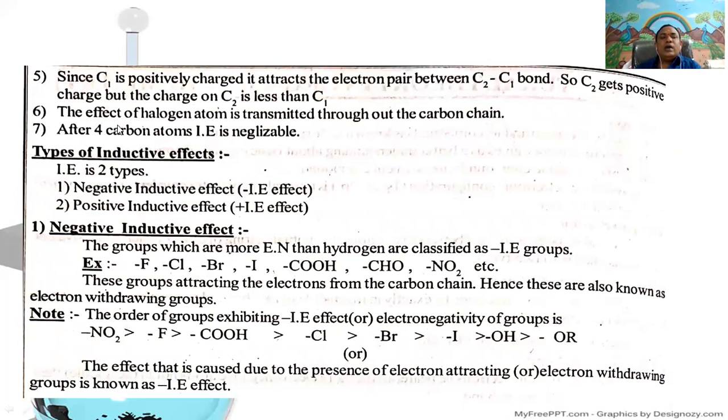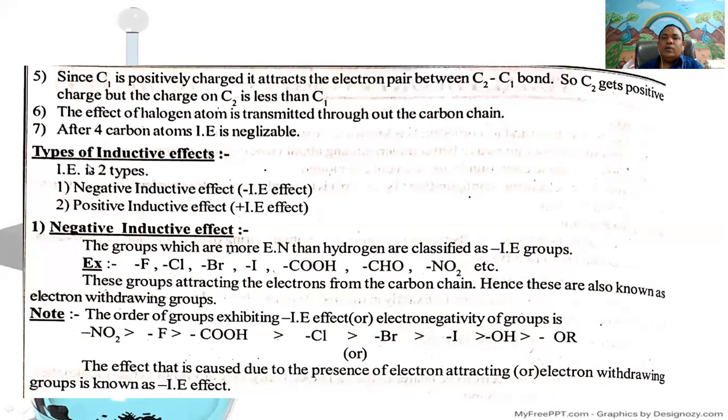Sixth point, the effect of halogen atom is transmitted throughout the carbon chain. Seventh point, after 4 carbon atoms, inductive effect is negligible.